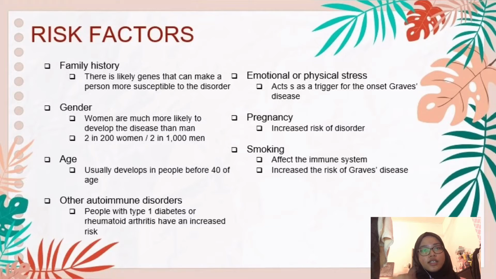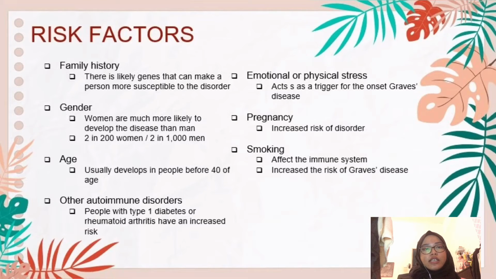The next one is age. Graves' disease usually develops in people before the age of 40. The next one is other autoimmune disorders. For example, people with type 1 diabetes or rheumatoid arthritis will have an increased risk of developing Graves' disease.